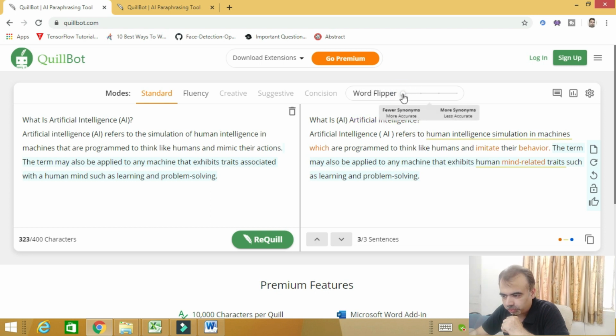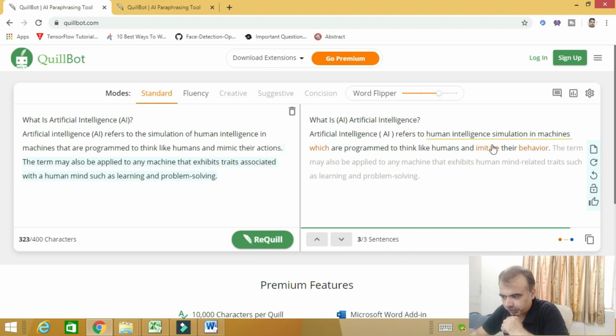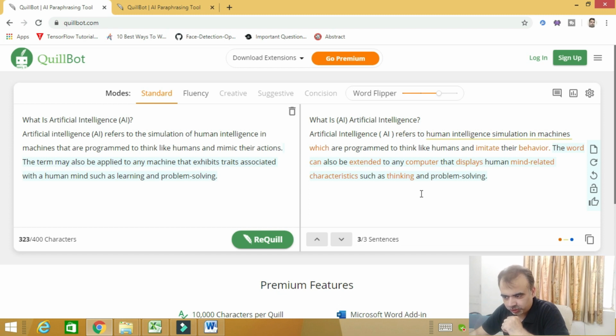You have to put your slider here, and if you want less accurate and more synonyms, which helps you have less plagiarism, you can slide this button from here to here. So it will again flip it and give you another paraphrased paragraph. That is very good. I found this feature very interesting.